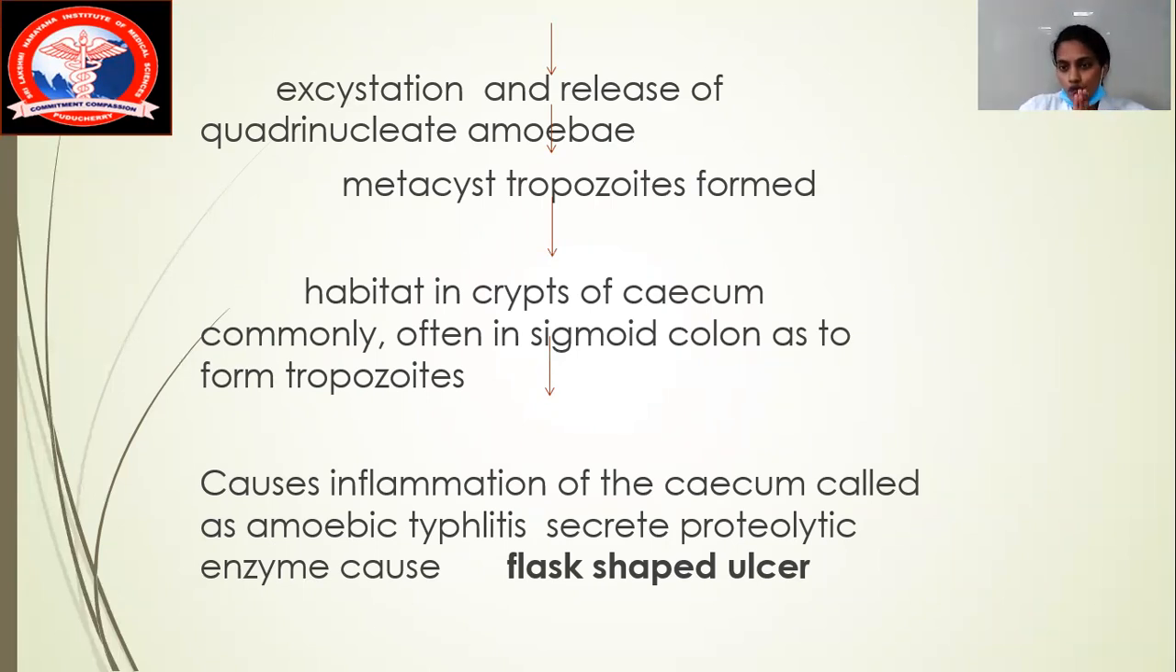After forming their own trophozoites, as we know earlier, once there is a transmission of a particular disease to a particular area, that area becomes inflamed. Therefore we can see the cecum starts getting inflamed, and this condition is also called amoebic typhlitis. Itis means inflammation. This starts secreting a proteolytic enzyme which will cause flask shaped ulcers. So your next key question will be, in the transmission of Entamoeba histolytica, we can see in the cecum there is an inflammation of the cecum called amoebic typhlitis. That could be a question for you in the exam. And the second question can be flask shaped ulcers, which is the organism causing these flask shaped ulcers. You can always think about Entamoeba histolytica.